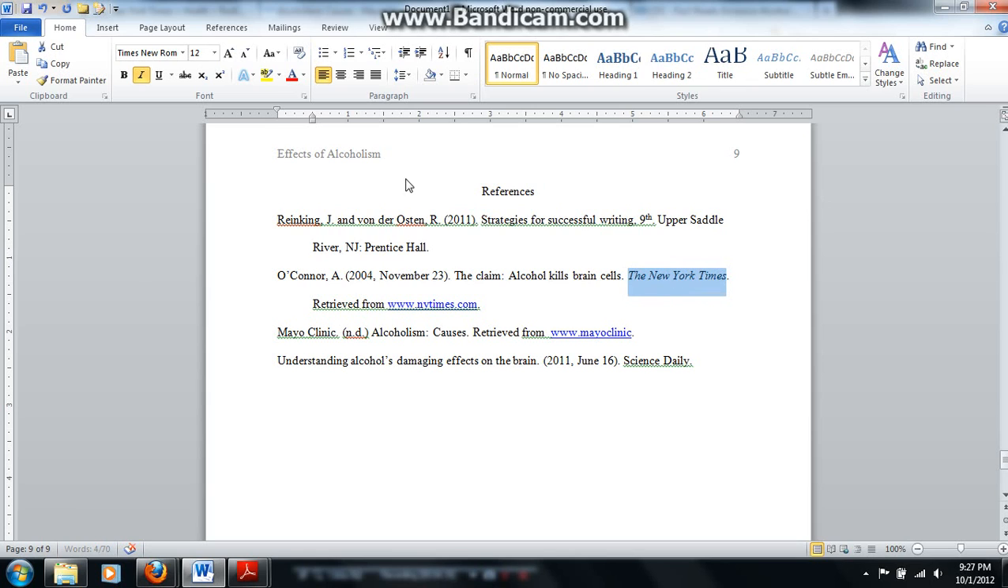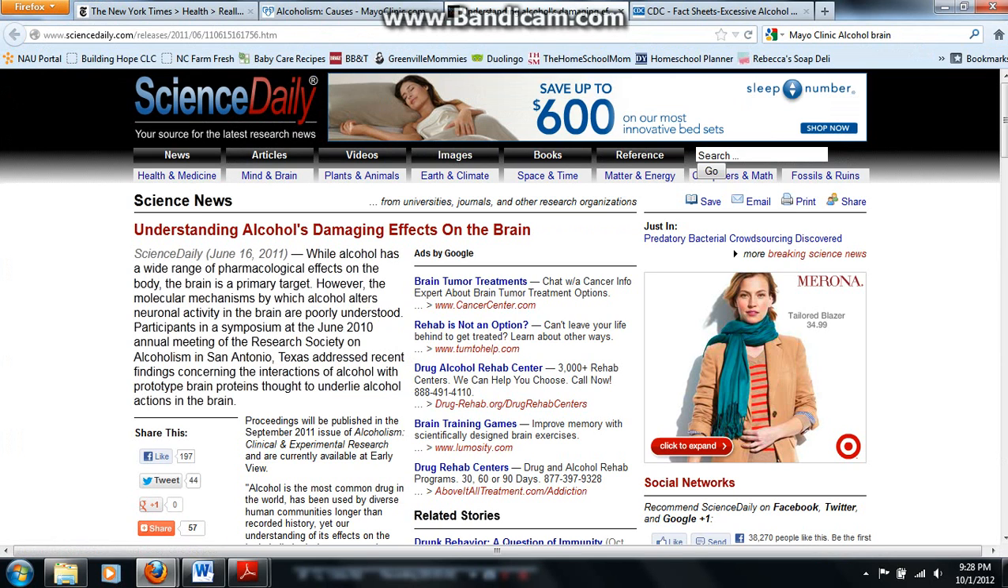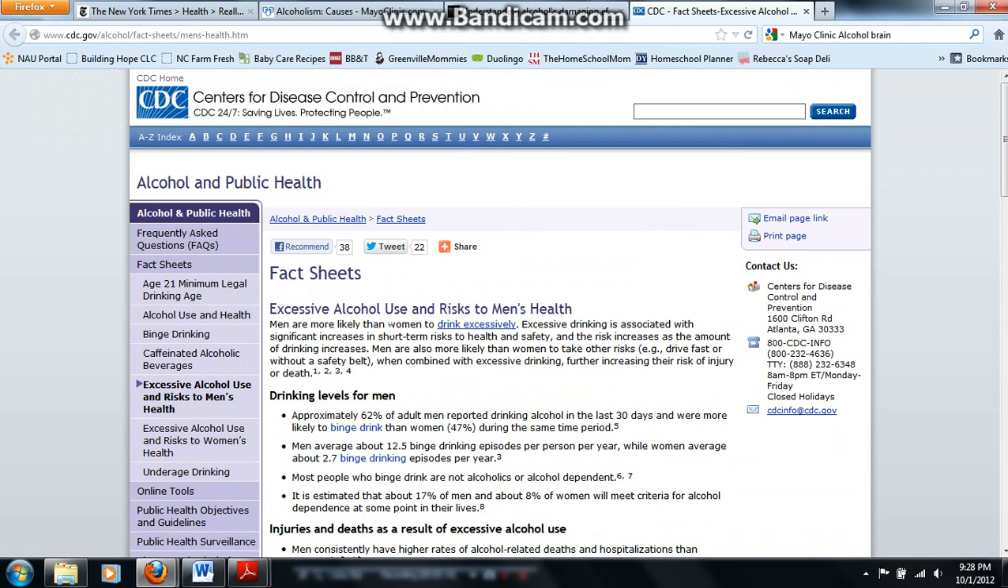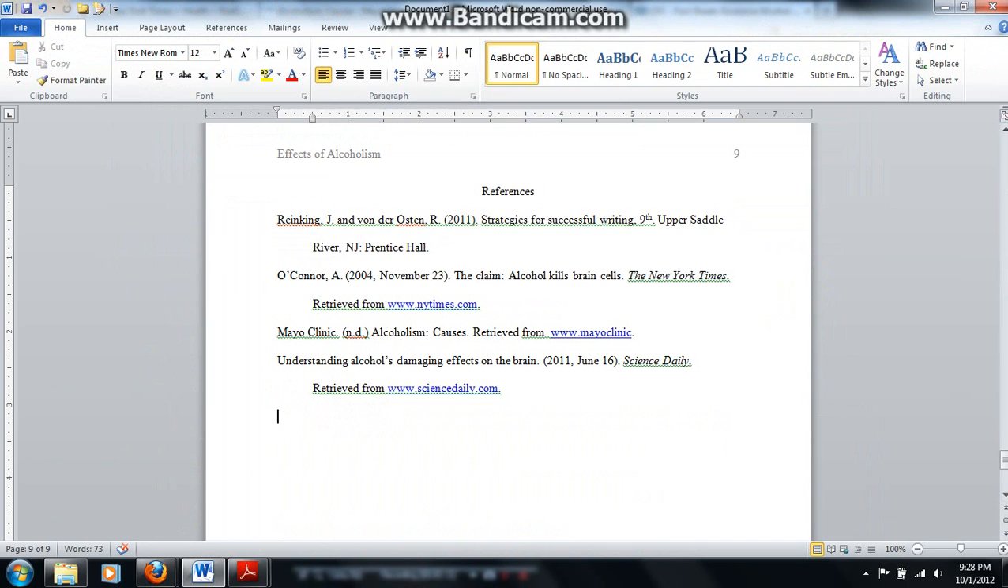I forgot to italicize New York Times. Both of those will be italicized as the place of publication. The article was published in the New York Times newspaper, even though it's online, and also our current article is published on the website Science Daily. So both of those will be italicized. And then retrieved from sciencedaily.com. And just to repeat, you would copy and paste the URL, but for sake of space in the demonstration, I'm not.